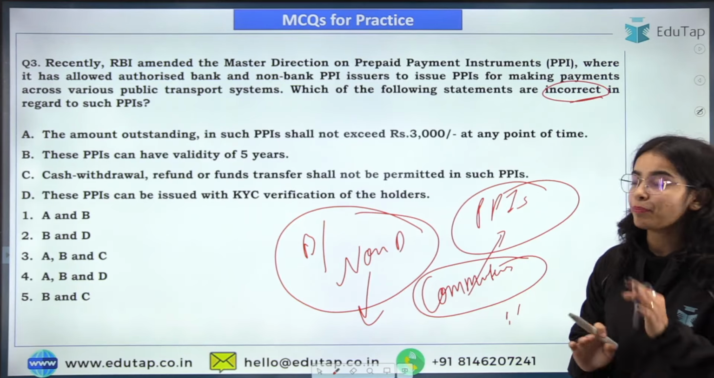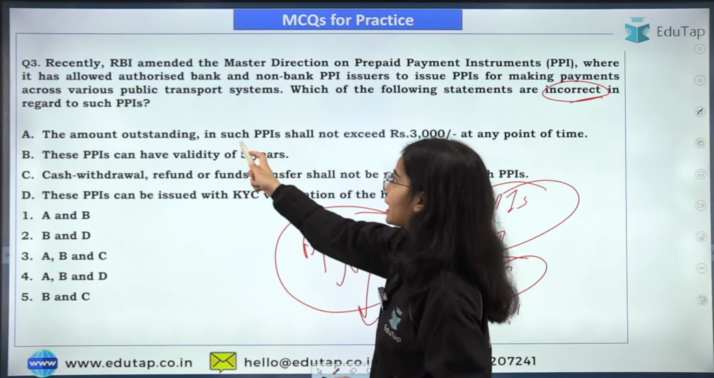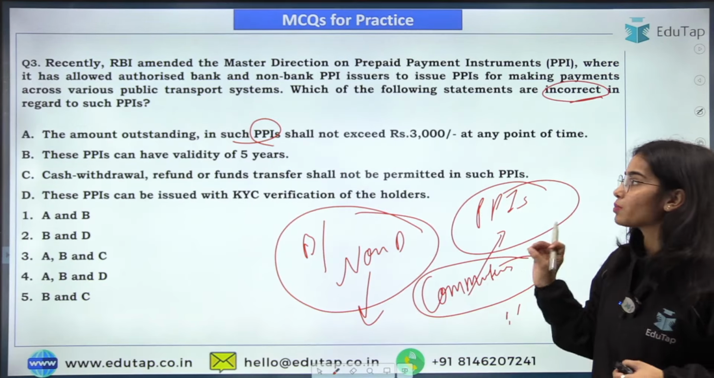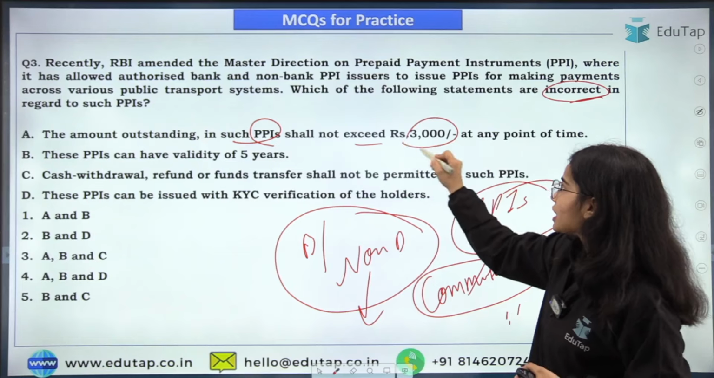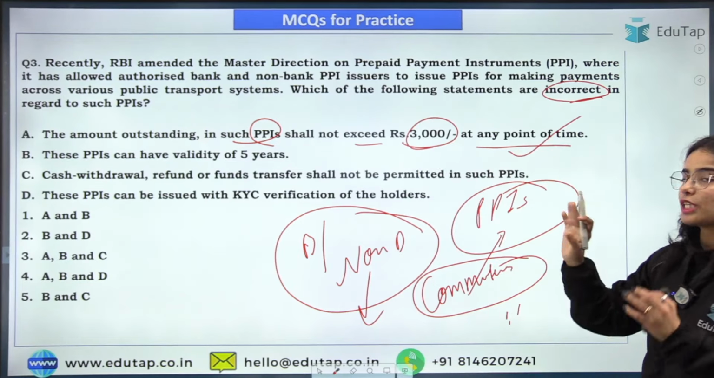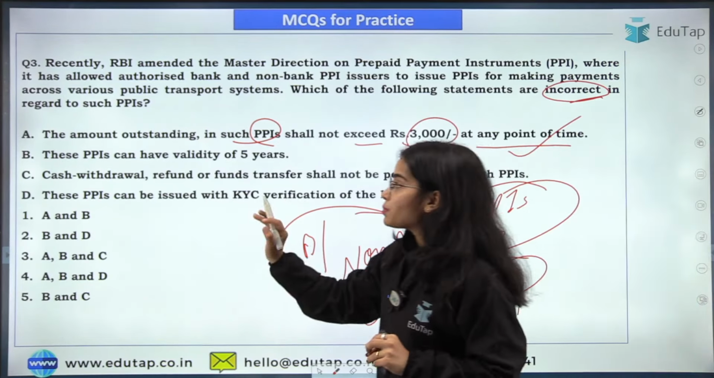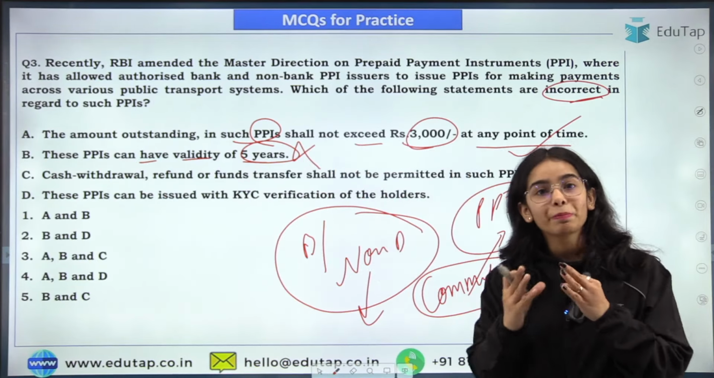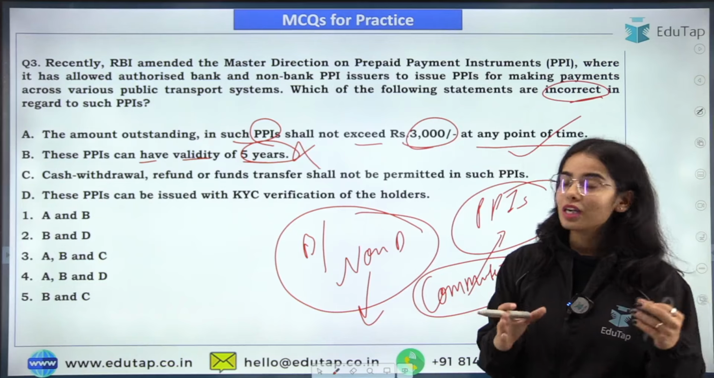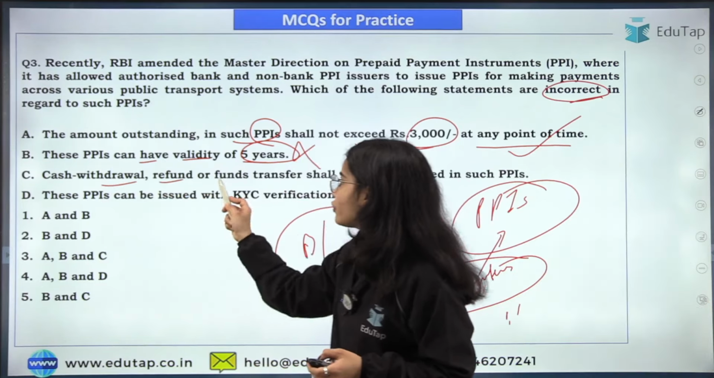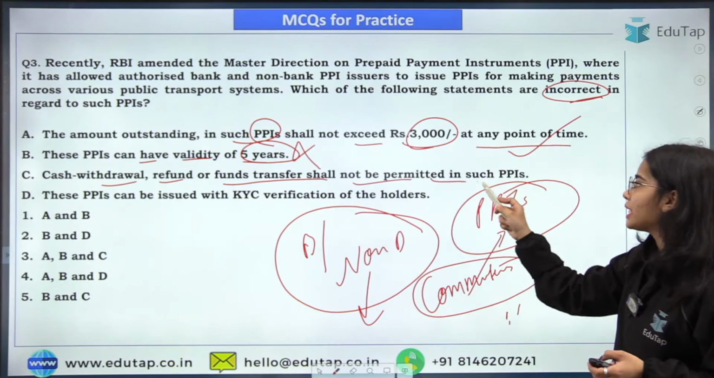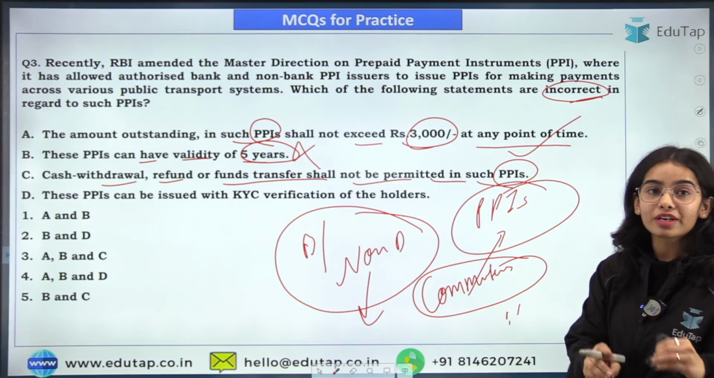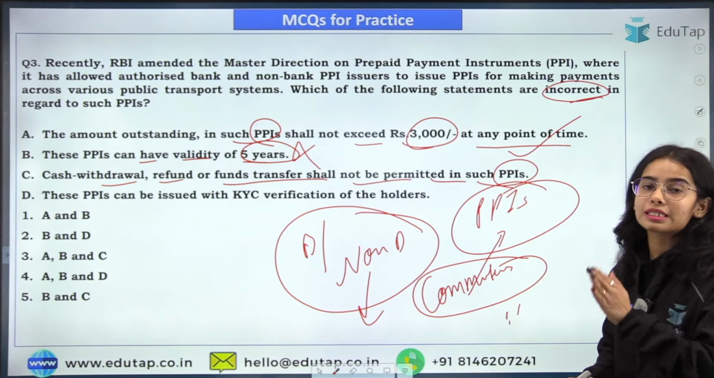in regard to such PPIs. So first of all, the amount outstanding in such PPIs, that is for traveling purposes, for the public transport system, shall not exceed rupees 3,000 at any point of time. Absolutely correct. Okay. These PPIs can have validity of 5 years. No. They have perpetual validity. Cash withdrawal, refund or fund transfer shall not be permitted in such PPIs. So that is correct.